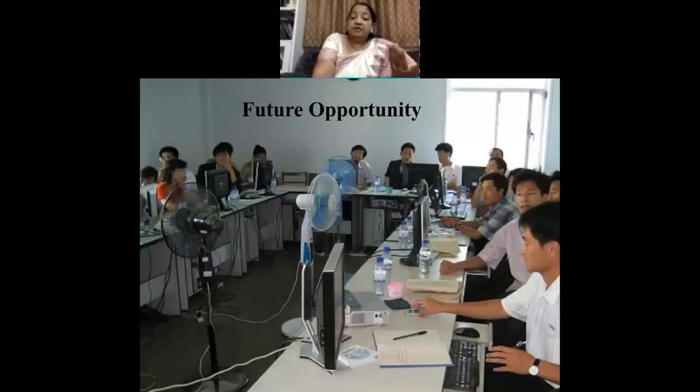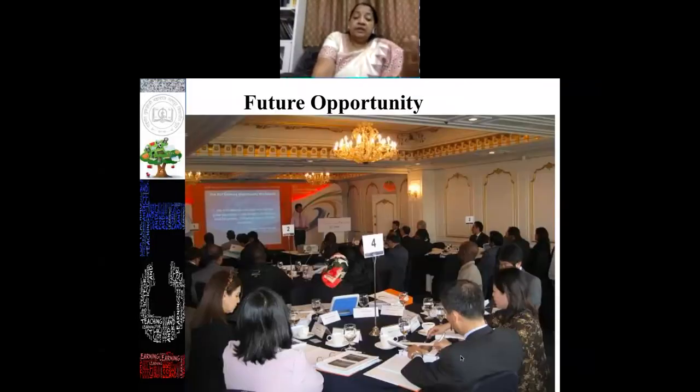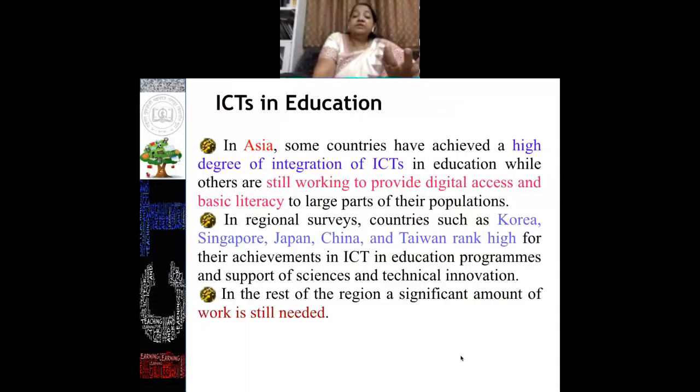These are the future opportunities where we think that a student can learn, and when we develop some good models, of course, they will learn by their own efforts. These are some glimpses: in Asia, some countries have achieved a high degree of integration of ICT in education, while others are still working to provide digital access and basic literacy to large parts of their population.